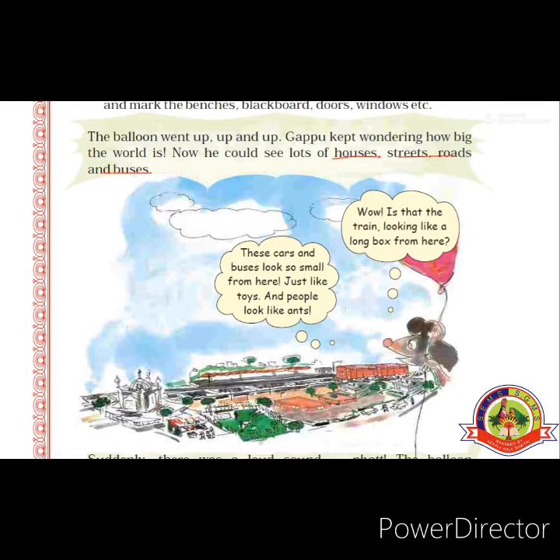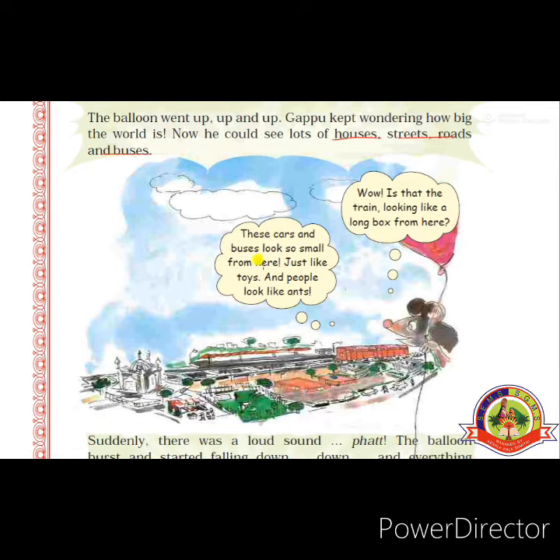He then says, these cars and buses look so small from here, just like toys, and people look like ants. When Gappu watched these vehicles running along the road, he felt that these big vehicles looked like small toys, and the people looked like small ants, like small creatures.